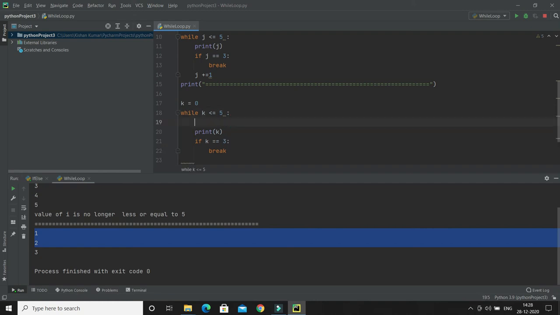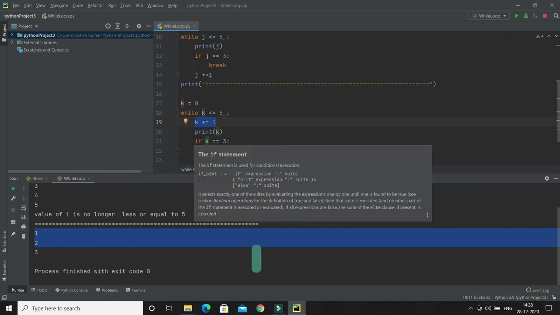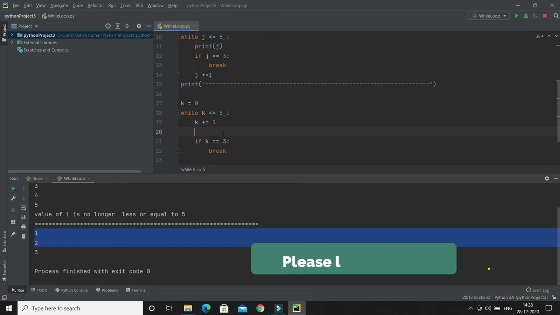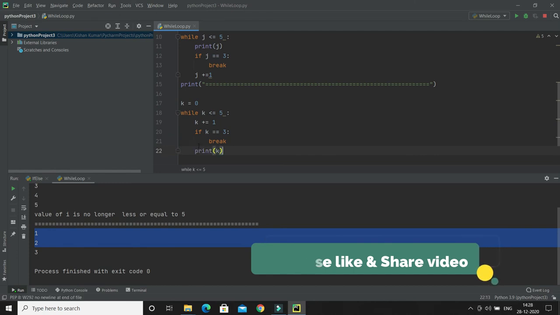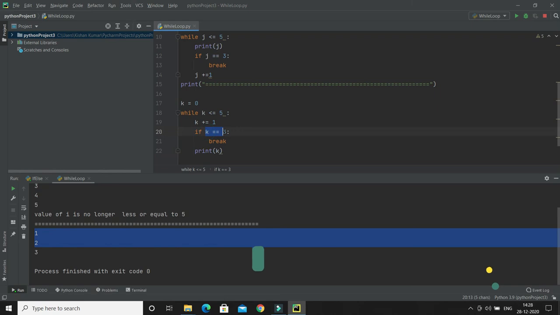So I am going to start k with 0, and every time I'm incrementing k by 1, and I'm going to put this statement after this break. If k becomes 3, then instead of break I would say continue.